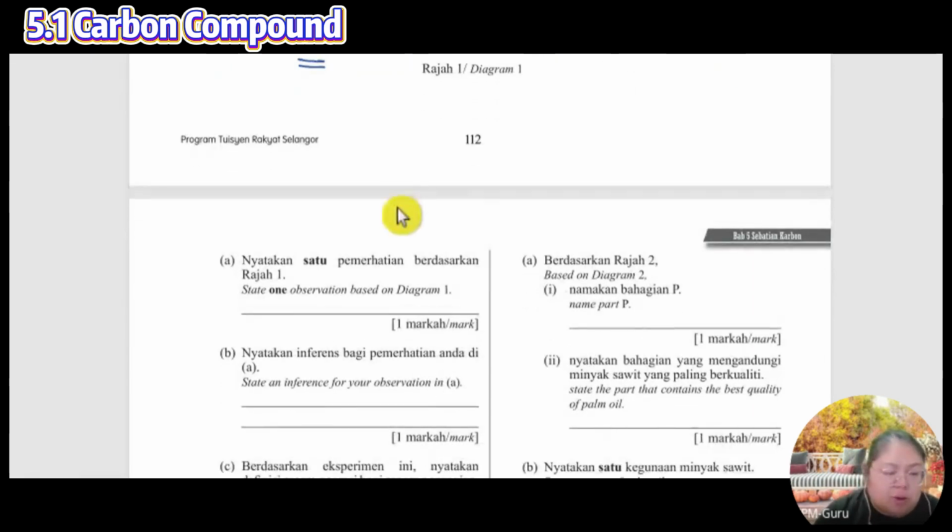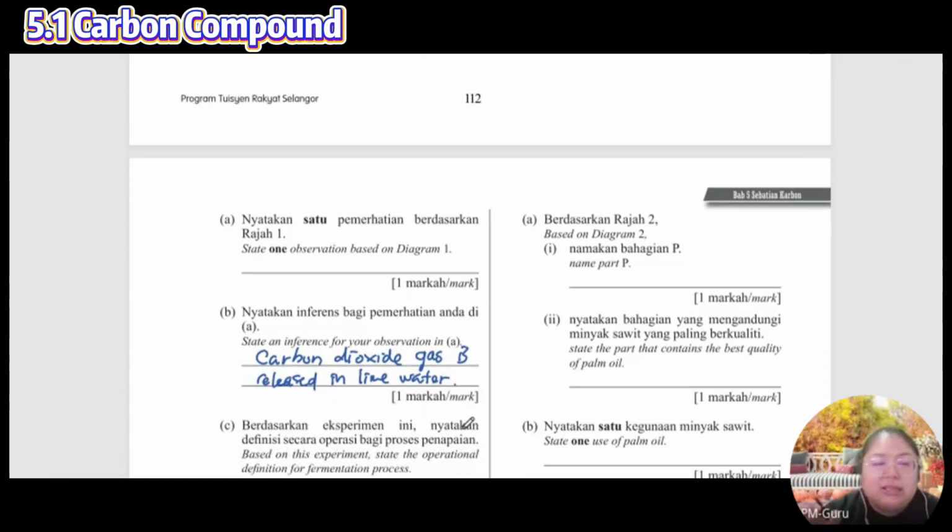So I'm going to write this one: carbon dioxide gas is released in lime water. This one I just change the cloudy. What does the cloudy mean? The cloudy means carbon dioxide gas.